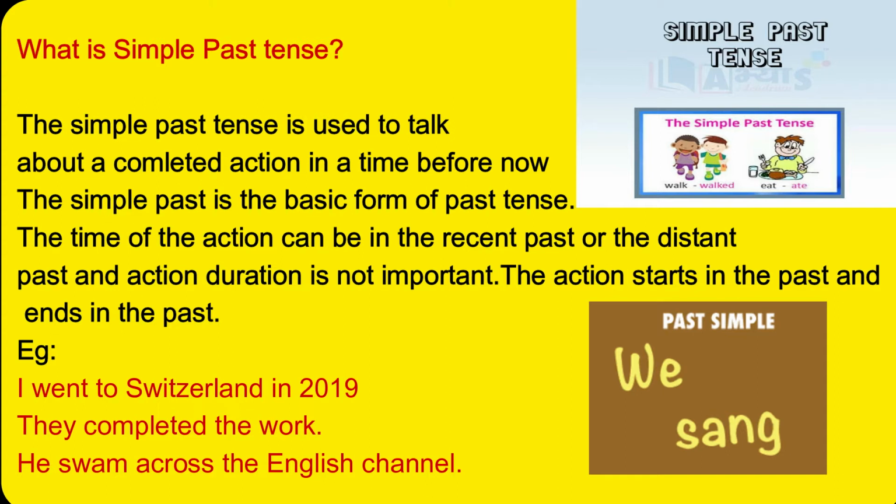And simple past is the basic form of past tense. The time of action can be in the recent past or the distant past. And action duration is not important. The action starts in the past and it ends in the past.